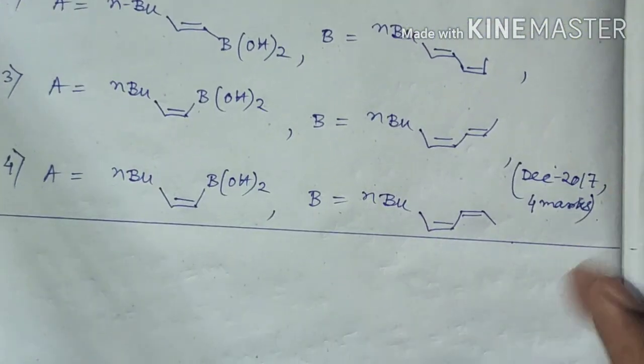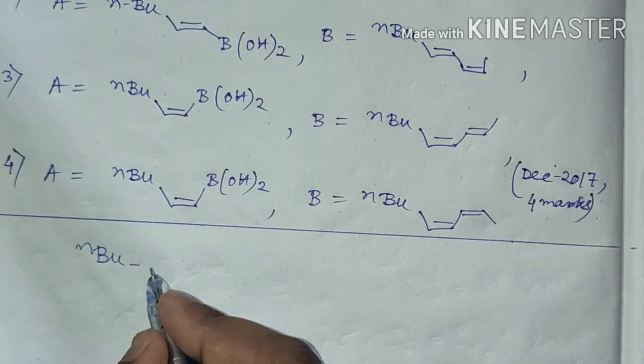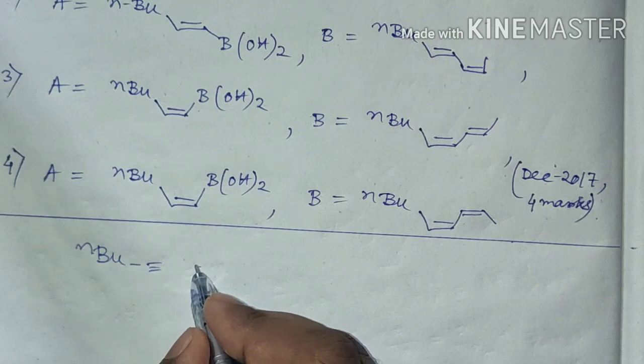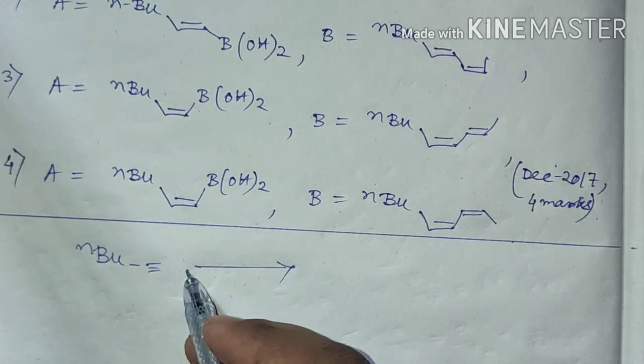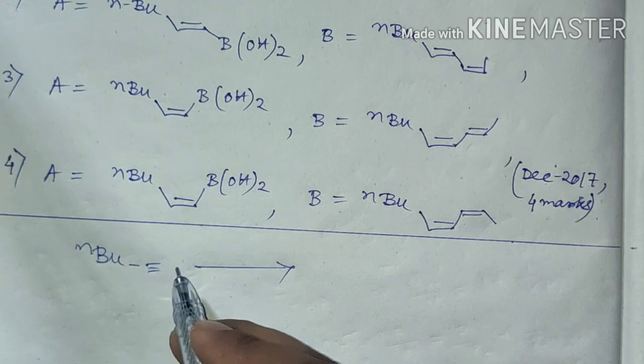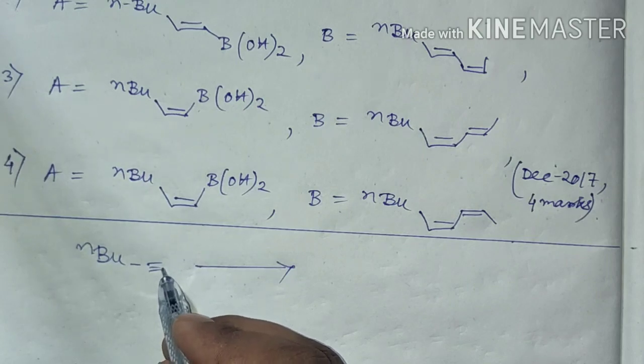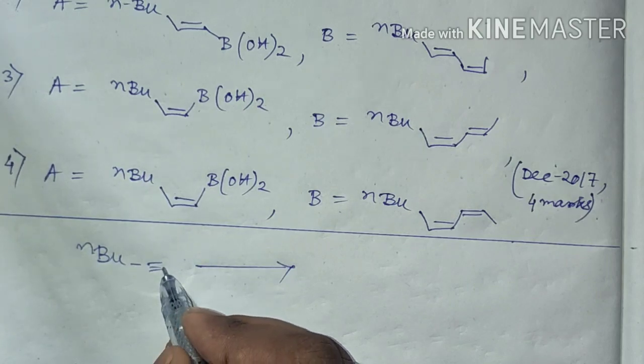That is, the hydrogen atom will attach to the carbon atom which contains fewer hydrogen atoms, and the boronic part will attach to the carbon atom which contains more hydrogen atoms.